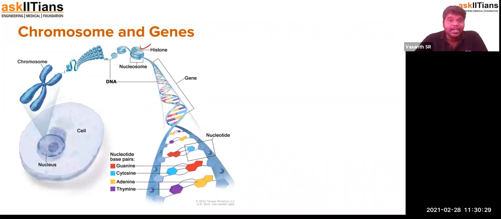In the DNA, any segment which is coding for a particular character, we call it a gene. And this DNA is made up of nucleotides. The nucleotides are guanine, cytosine, adenine, thymine. These are grouped into two, purines and pyrimidines. Adenine and guanine are called purines, and thymine and cytosine are the pyrimidines. I repeat, adenine and guanine are the purines, and thymine and cytosine are the pyrimidines.